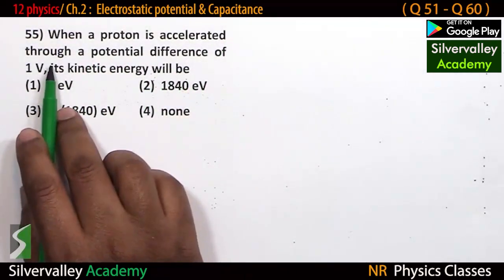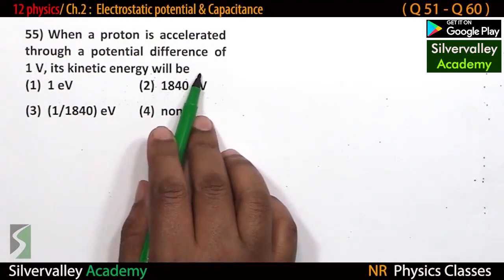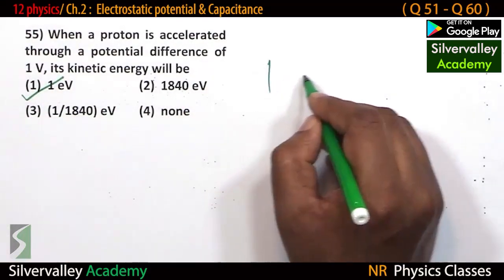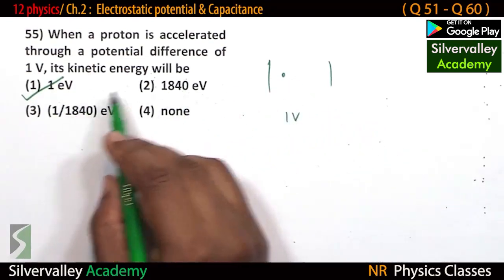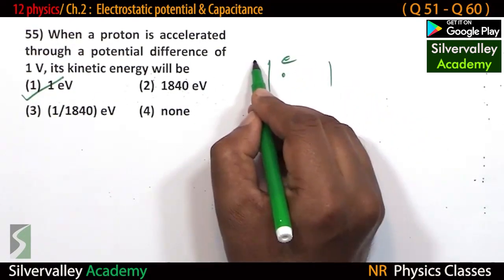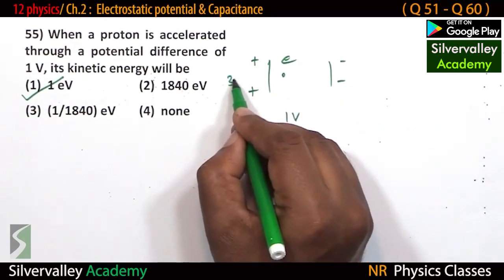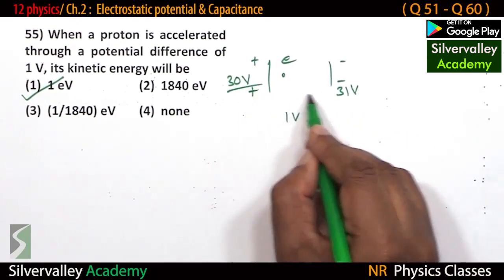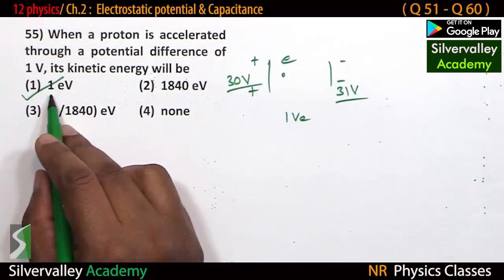When a proton is accelerated through a potential difference of 1 volt, its kinetic energy will be 1 eV, a standard result, isn't it? If the potential difference is 1 volt and the charge e is released, if this is plus and this is minus, 30 volt, this is 31 volt, the potential difference is 1 volt times charge, so 1 eV.